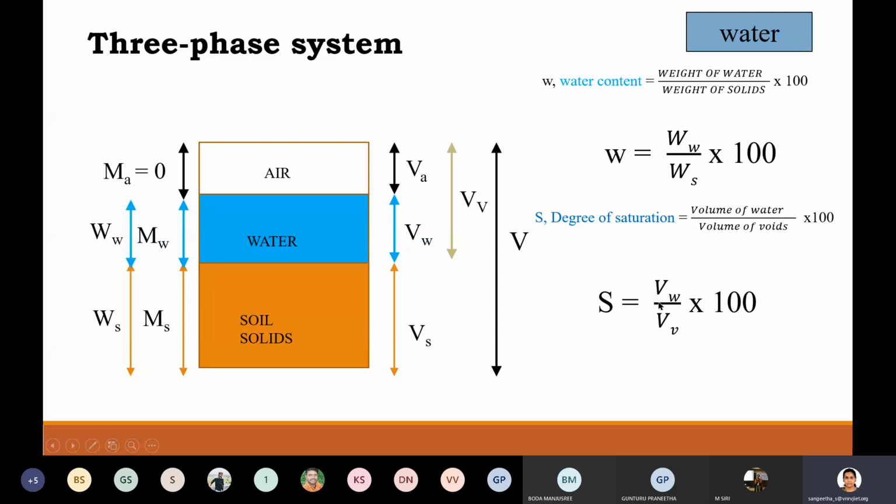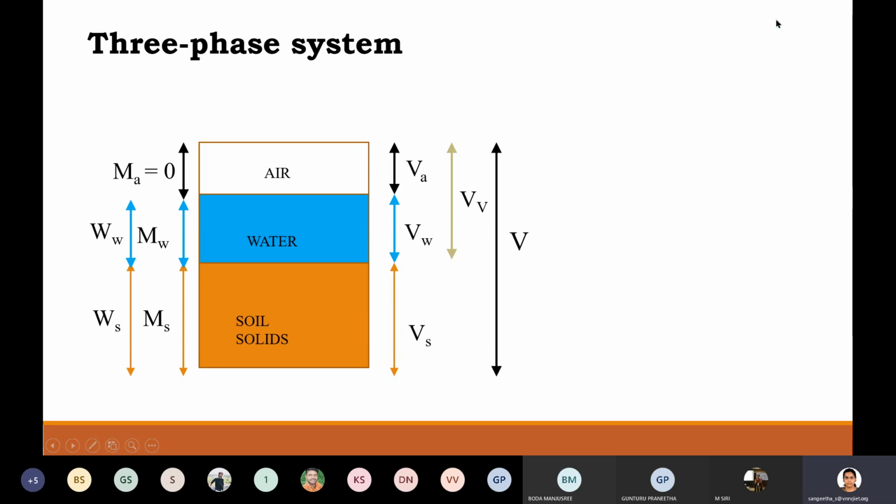So now we learned two terminologies related to this three-phase system, and these two terminologies are in terms of water. So next we will see two terminologies in relation to void spaces. So void spaces means how much amount of empty space is there? Previously we have seen two terminologies in terms of water, now we are looking at it in terms of voids.